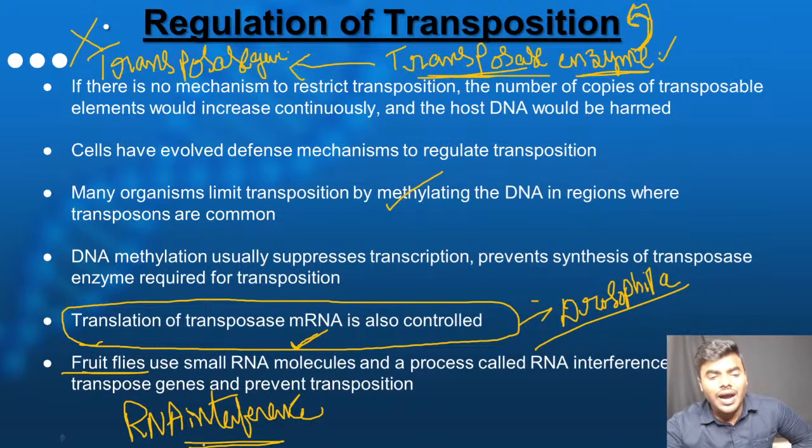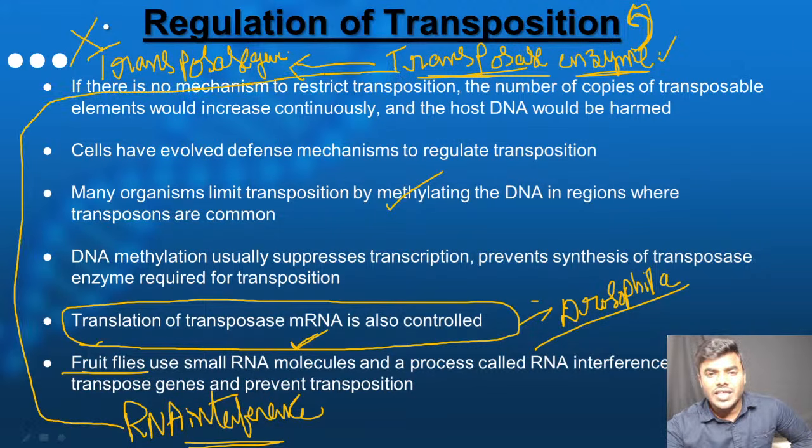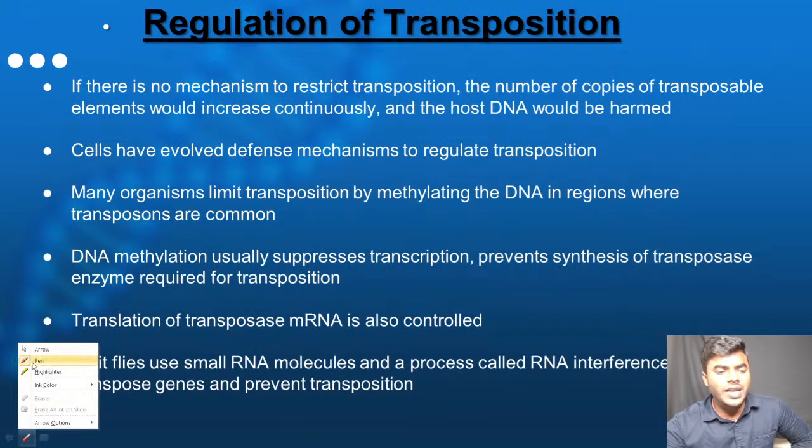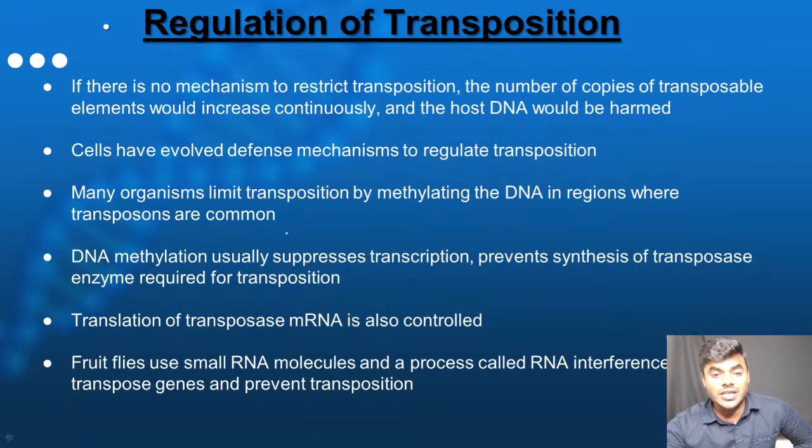By using RNA interference, we never allow the RNA to get transcribed and translated. If it is not getting translated, there is no synthesis of protein. By using RNA interference technology, they will block the action of the transposase gene. Whenever there is a blockage of the transposase gene, there is no transposase enzyme. So you simply remember 3 steps, the first regulatory mechanism.